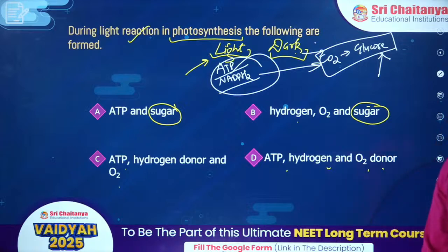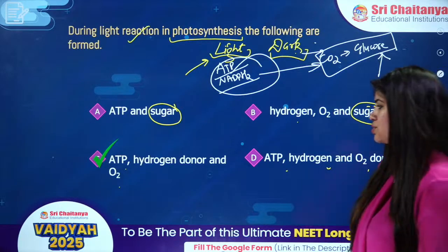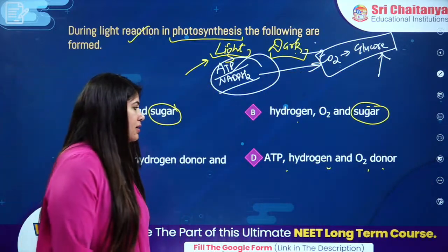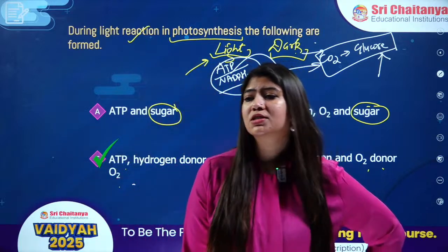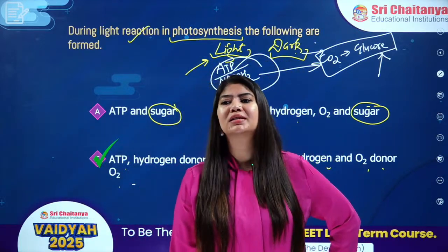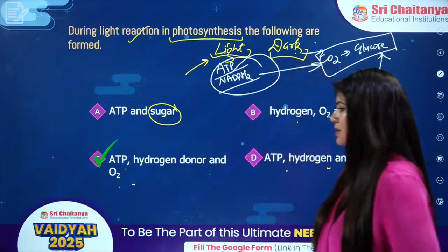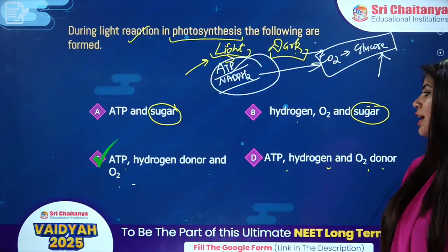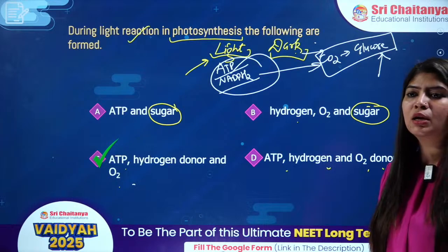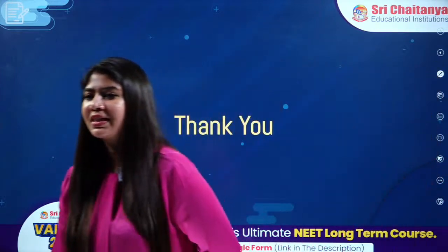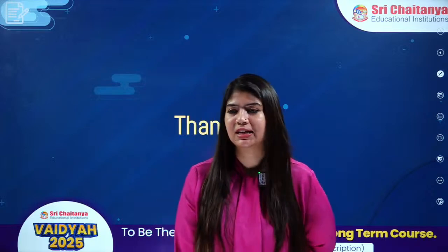All right, now tell me the answer. Come on, kids. It is ATP, hydrogen donor, and oxygen. Who is the oxygen donor, bache? We do have presence of oxygen, not an oxygen donor. All right, so the answer is option number C. ATP will be there, hydrogen donor will be there, and oxygen will be provided in light reaction. Come on, next question on your screen. Yes, option number C.